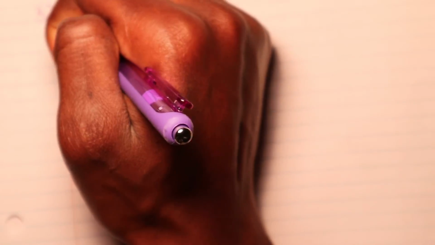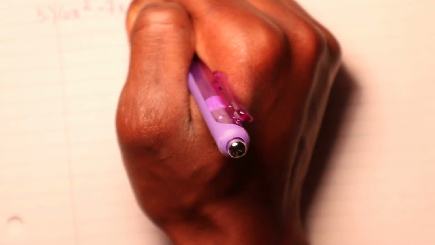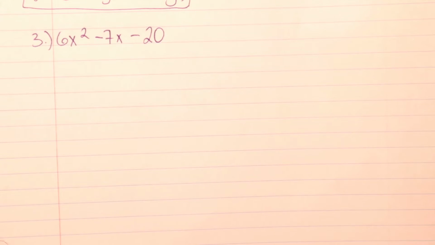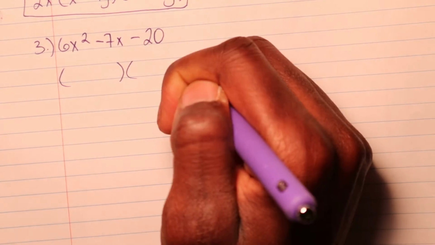Alright, so number 3. Like I said, there might be a part 3 for this. It gets even more complex. But once you get the hang of it, you know, you should be good. Okay, so number 3, we get a question written like this. Let's say you have something written like this. Same rule applies. Put a parentheses here.